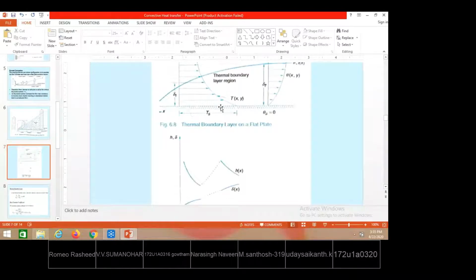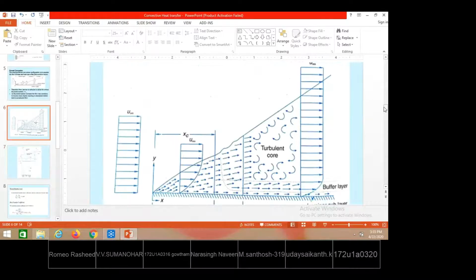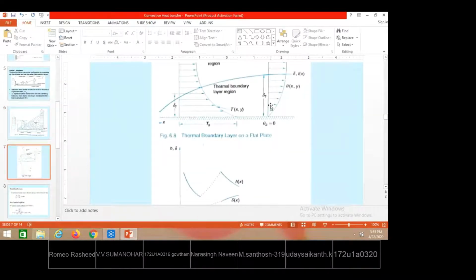When fluid particles have come in contact, the very first layer of the fluid that has stuck to the surface, which we say has the no slip condition, will also attain the same temperature as the plate or the solid. Even though before entering onto the solid surface the fluid has the temperature T infinity, the free stream temperature, after entering onto the plate surface the very first layer is equalized with Ts.